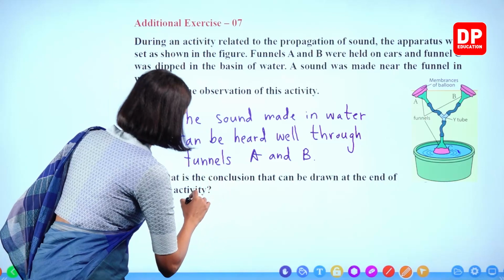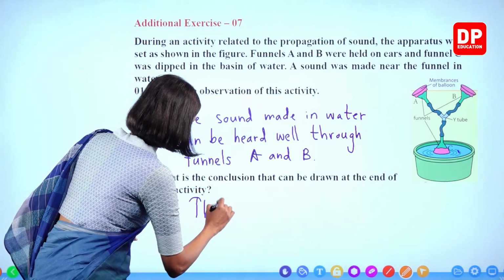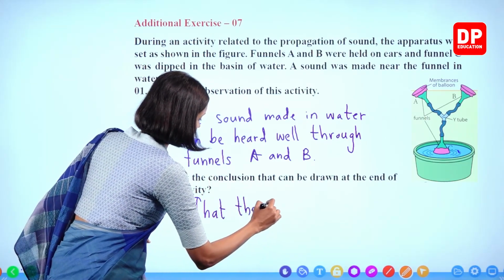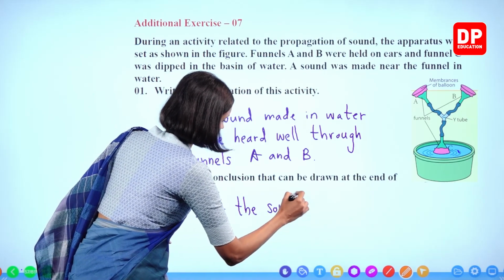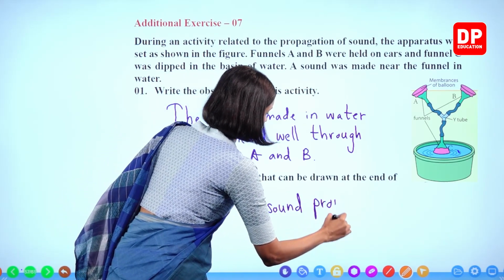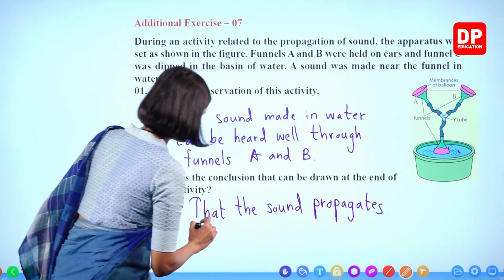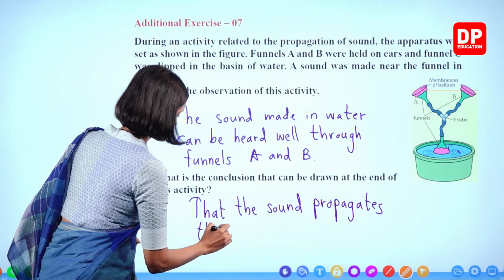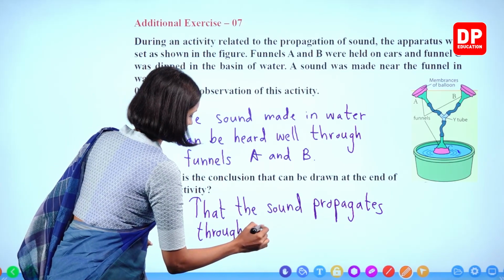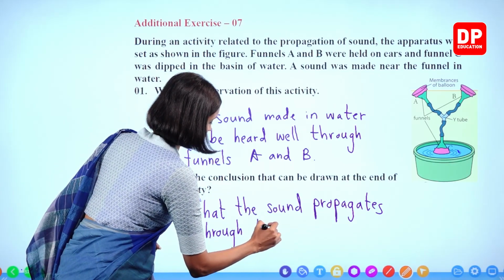So what is the conclusion? That the sound propagates through liquids, here water.